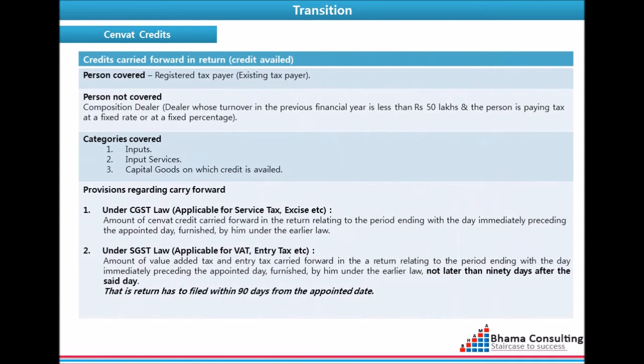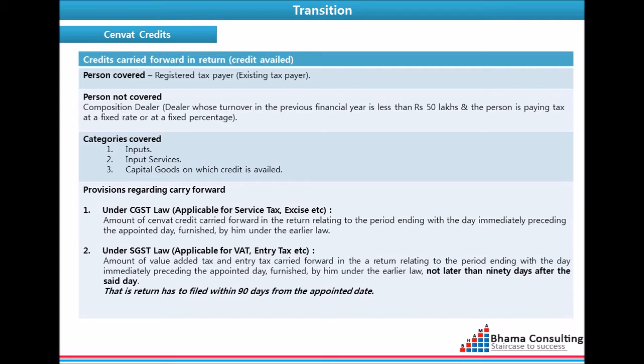We now see what happens to SENVAT credit in the transition. This is applicable to taxpayers who are registered under the present taxes. This can be divided into two logical parts. A. Credits which are carried forward in returns. Existing taxpayers who have filed returns under the earlier law are covered.